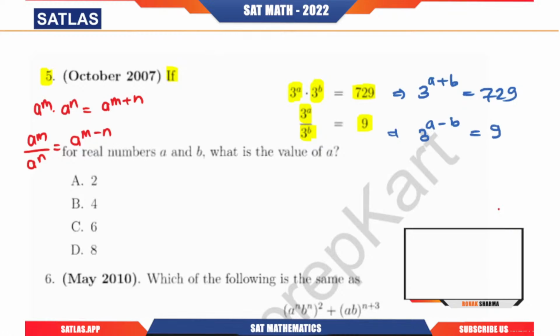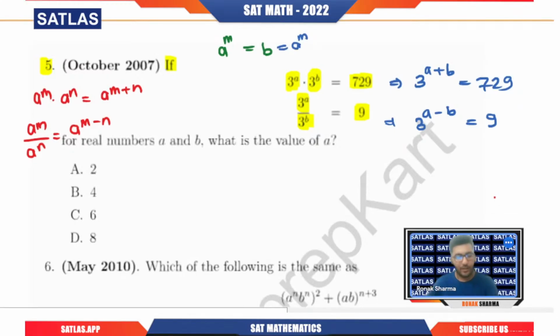Now the only thing you need to do here is to find the value of a. Whenever we have something like a power m equated to b, to find the value of m we will try to represent b in terms of a power of a. Let us say it comes out to be a power n. Then we will see that m equals n. This is the only approach that we have.